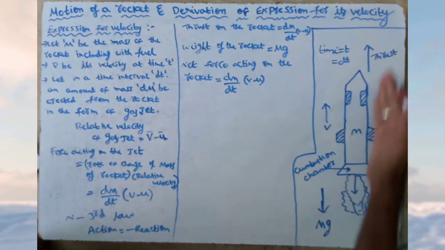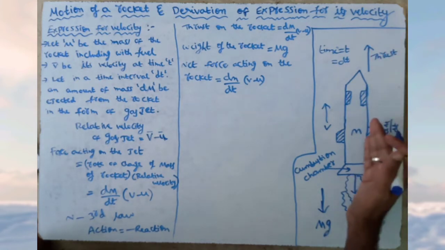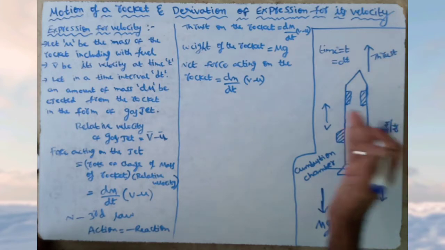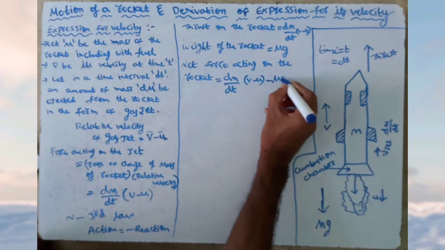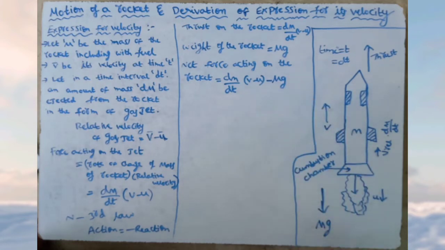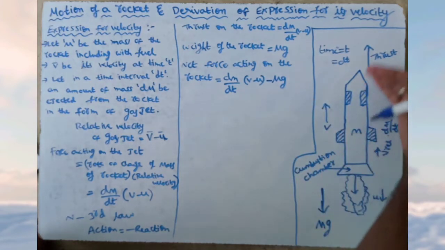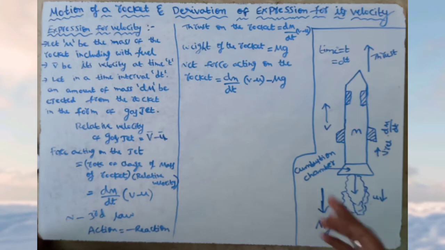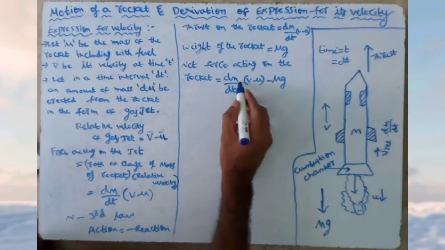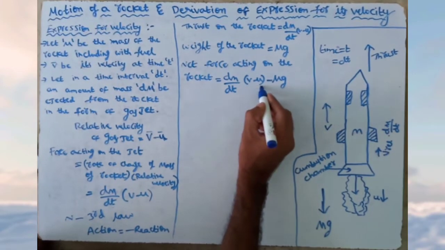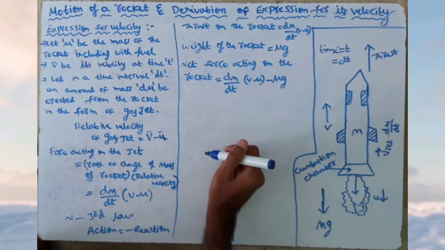Thrust is acting along the direction of the rocket, lifting it up, but mg is in the opposite direction. So we write minus mg. We subtract mg. This thrust is overcoming the mg to move away from the earth. So the total net force acting on the rocket is equal to dm by dt into (v minus u) minus mg.